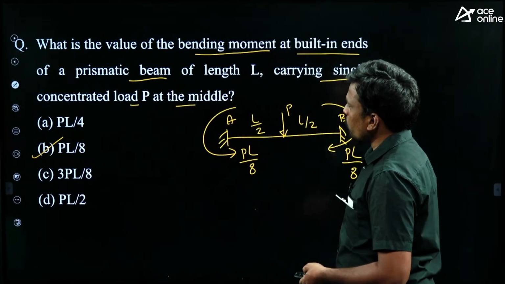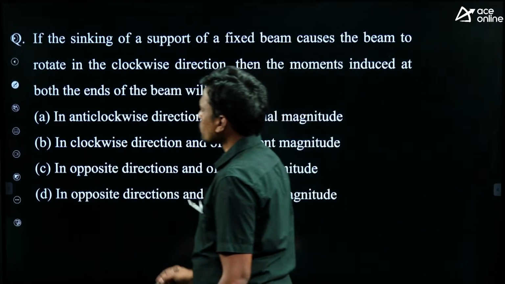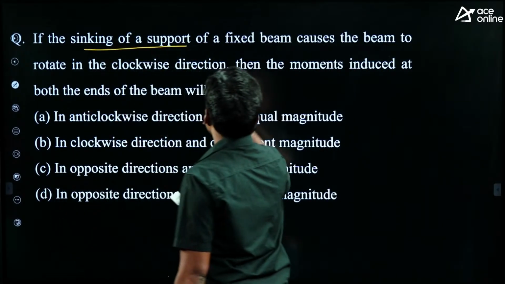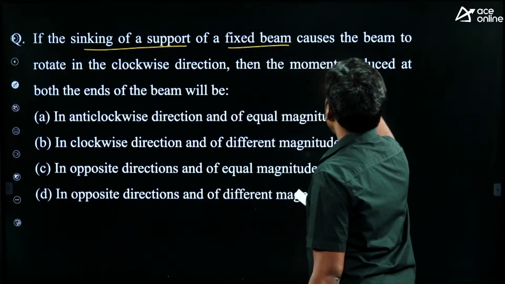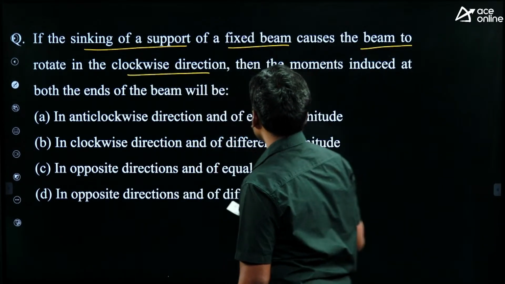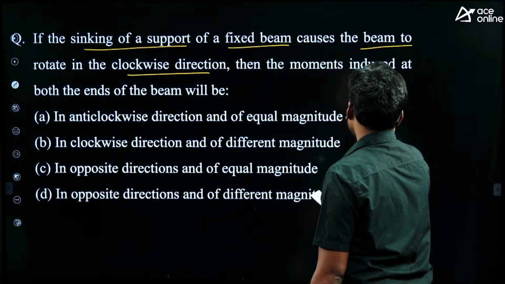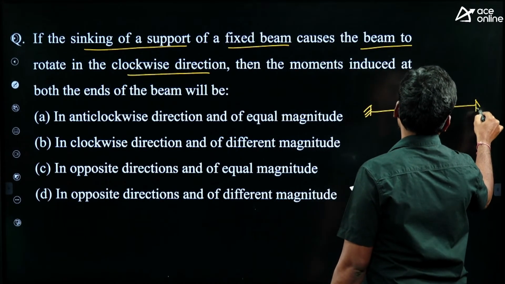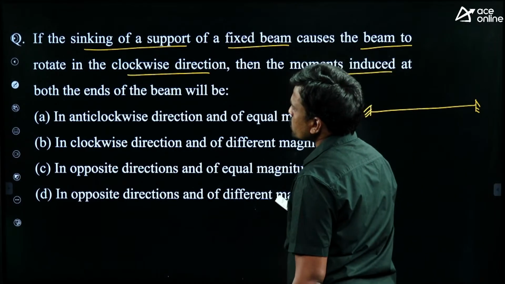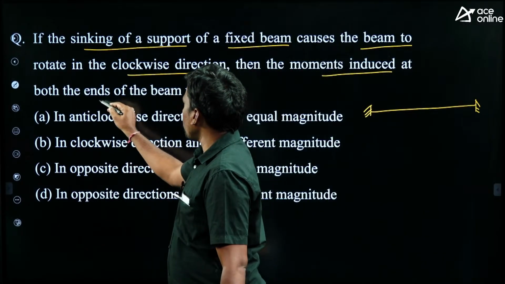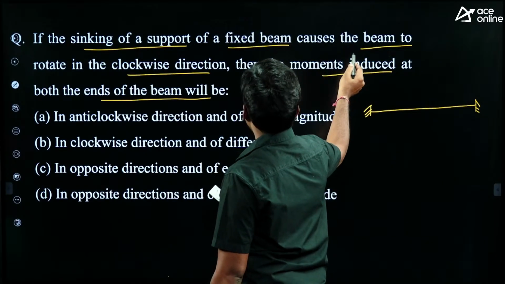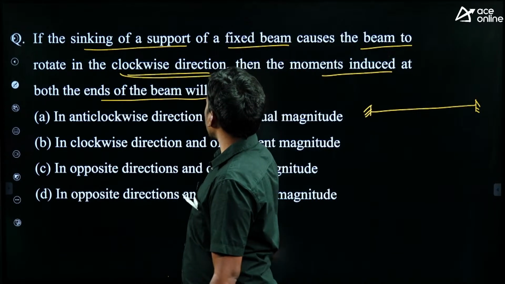Right. Now, next question. If the sinking of support of a fixed beam causes the beam to rotate in clockwise direction, then the moments induced at both ends of the beam will be, but clearly mention, causes the beam to rotate in clockwise direction.